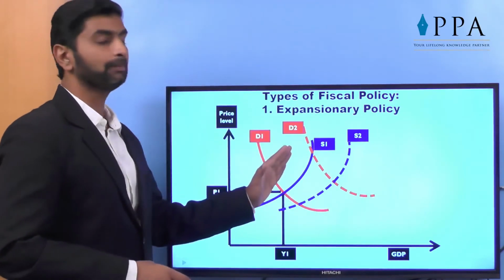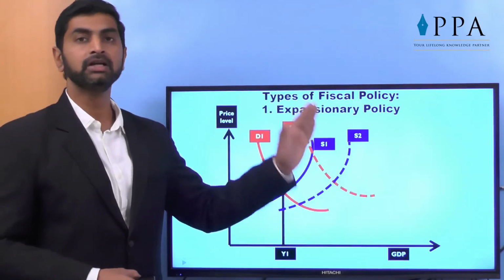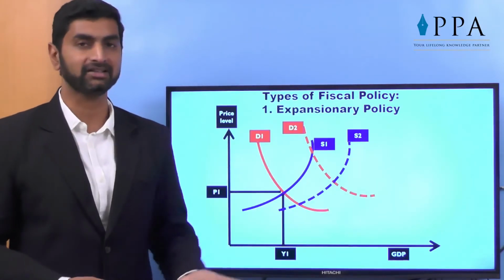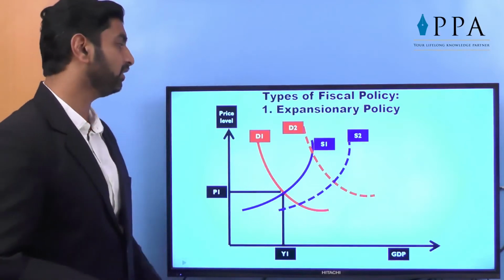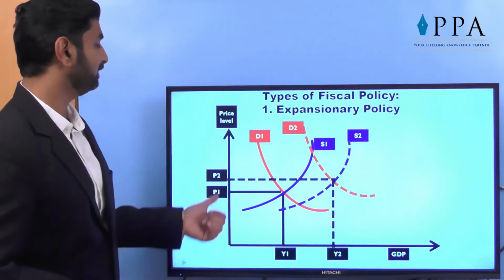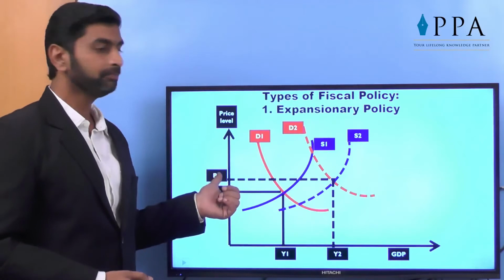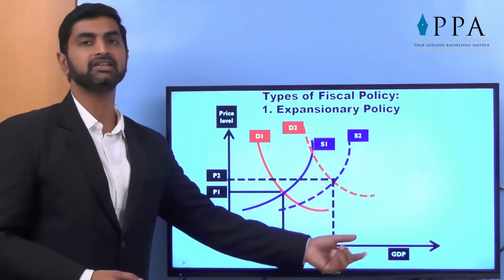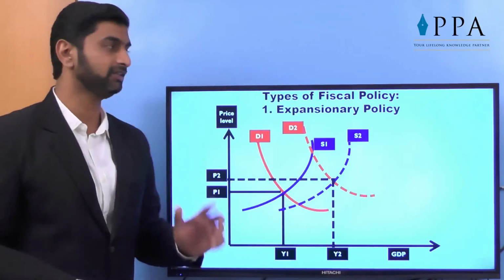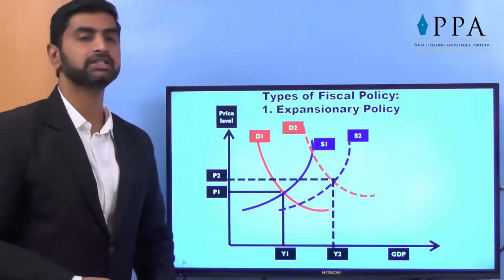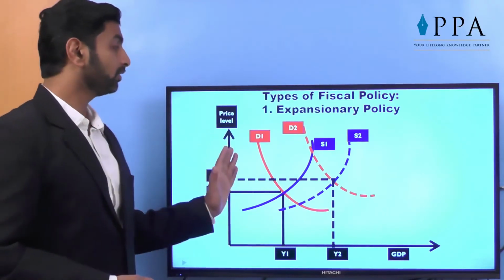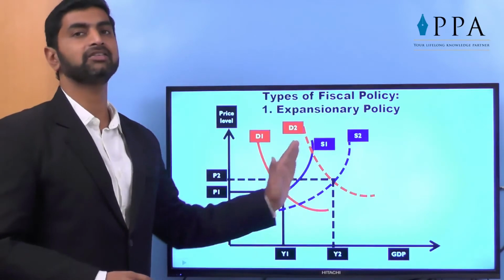On the other hand, the suppliers are motivated to produce more by giving them facilities like tax benefits or subsidies. So ultimately, the price goes up a little bit and the yield, that is GDP in the economy, increases. This is called expansionary policy. I repeat, the government takes steps to increase the demand as well as supply.